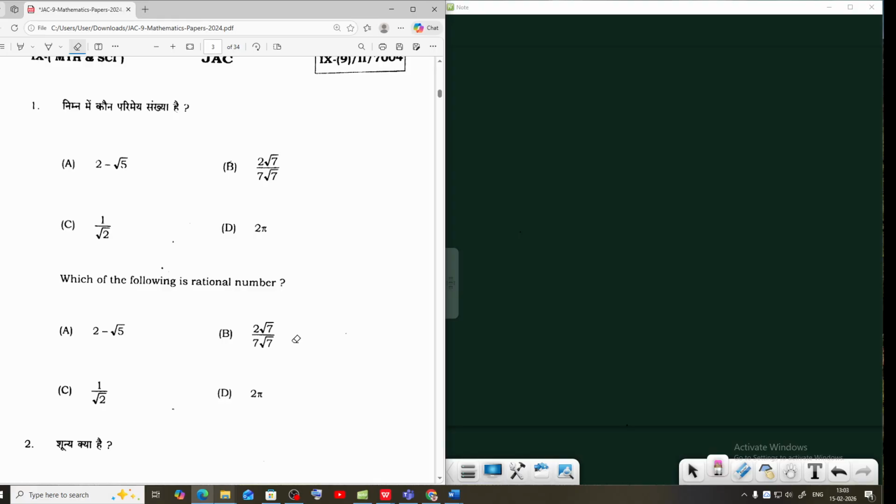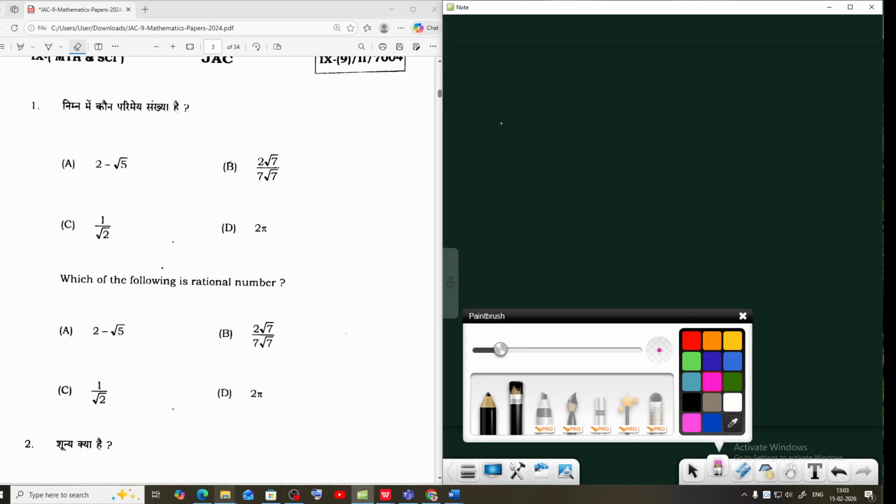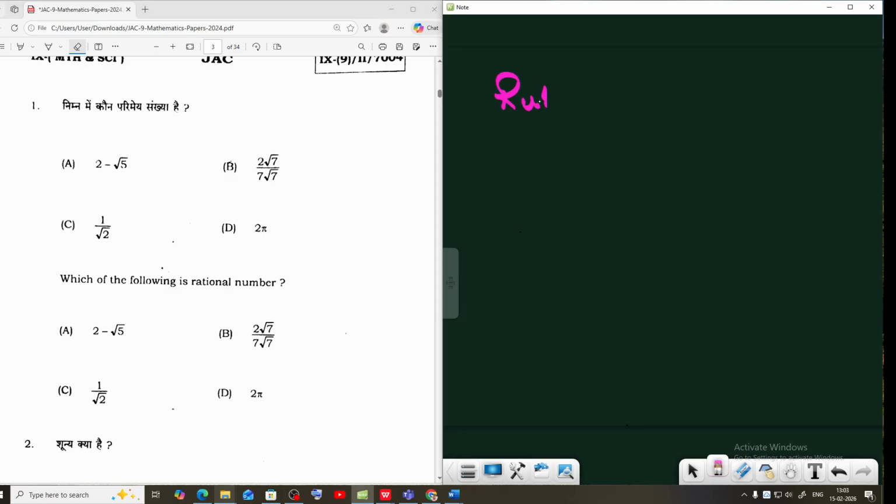First question is, which of the following is a rational number? That means first question from chapter 1 number system, rational number.